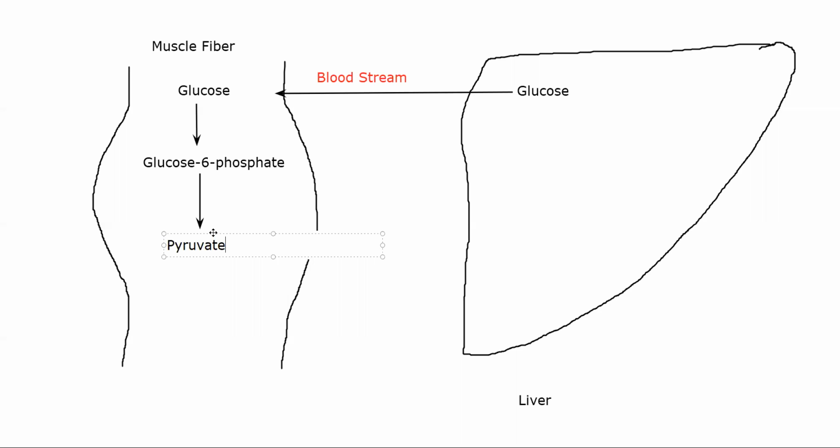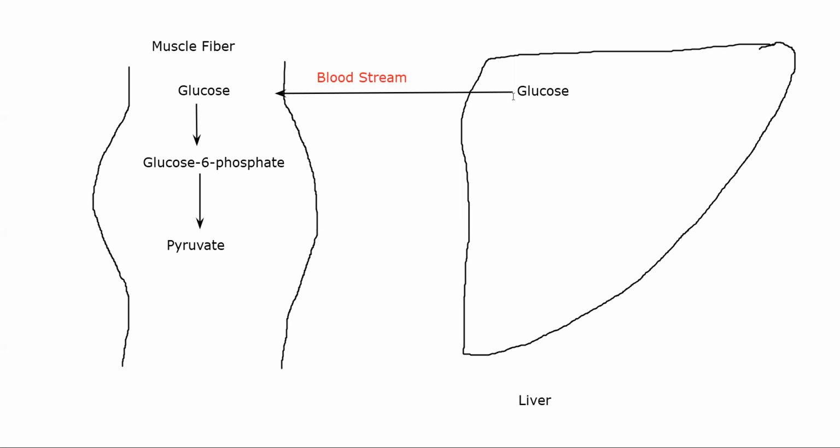Now what ends up happening is this pyruvate will not stay as pyruvate in your muscle. It will immediately get reduced very quickly. All right, so that is a problem. It will become lactate. Lactate cannot be used by your muscle obviously, and if there is a lot of lactate being built up in your body, you will have a lot of burning sensation. So this lactate in turn will be sent to your liver to be converted into glucose. This is another way through which you are basically performing gluconeogenesis. Your liver will be able to do that.